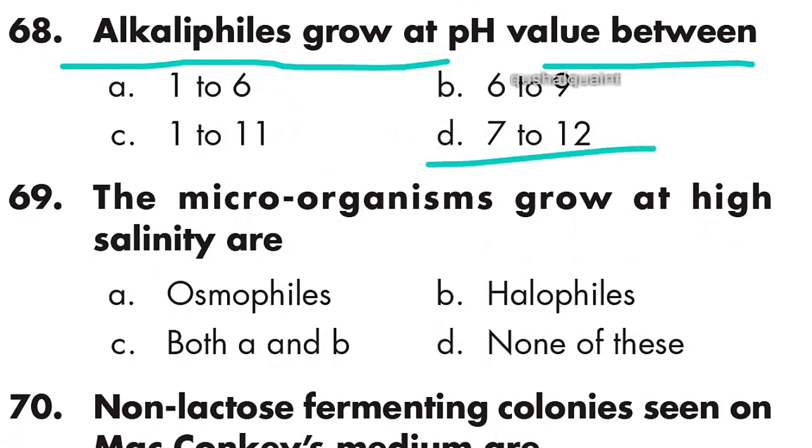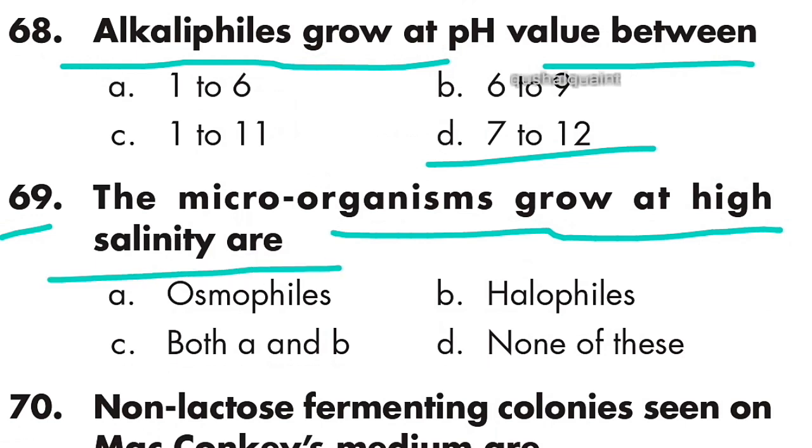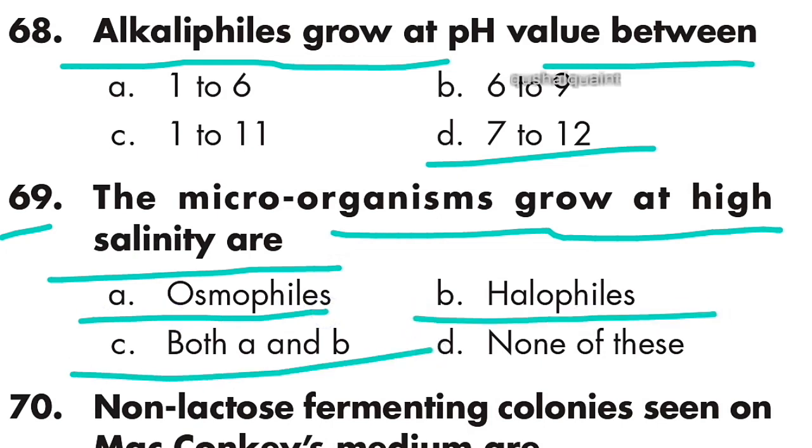Option D is right. Question 69: microorganisms that grow at high salinity are osmophiles and halophiles. Option C is right, A and B both.